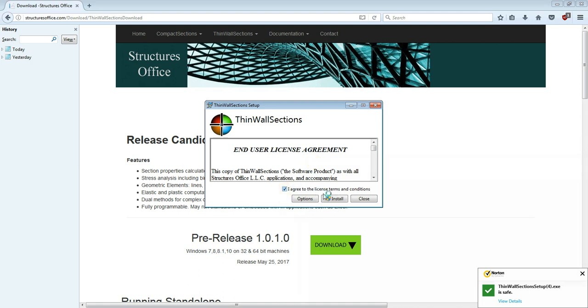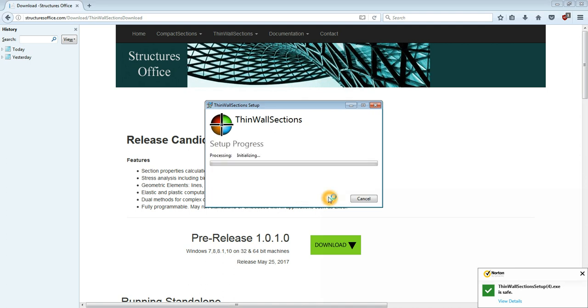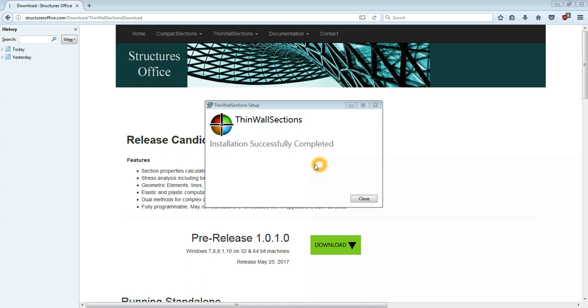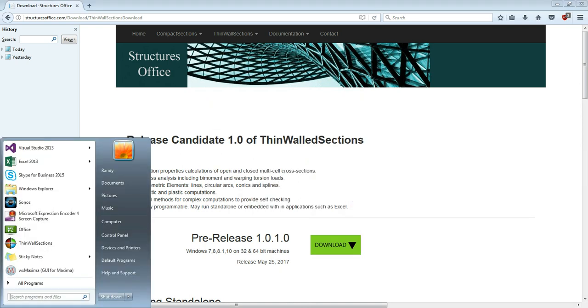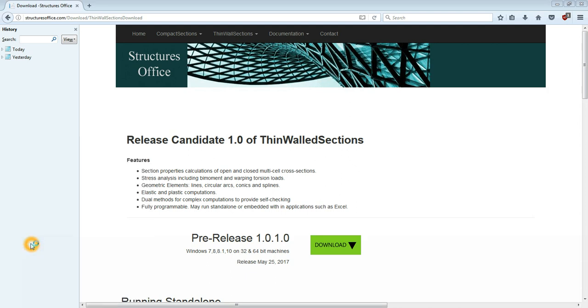You agree to the terms, which basically says that you can never guarantee anything's bug-free. Okay, and now it's installed. Start it up.